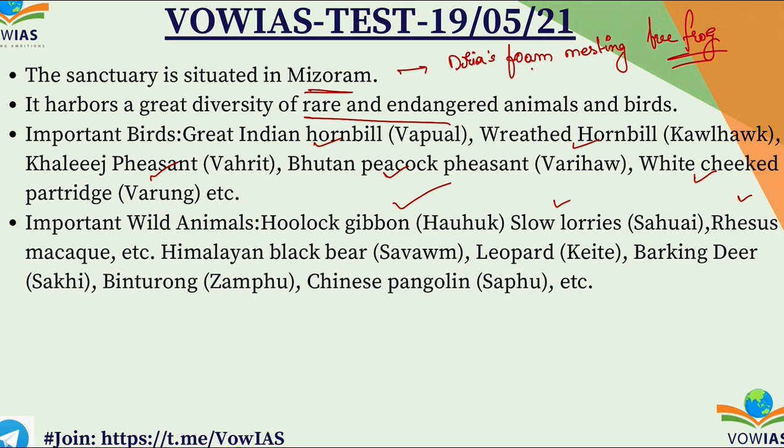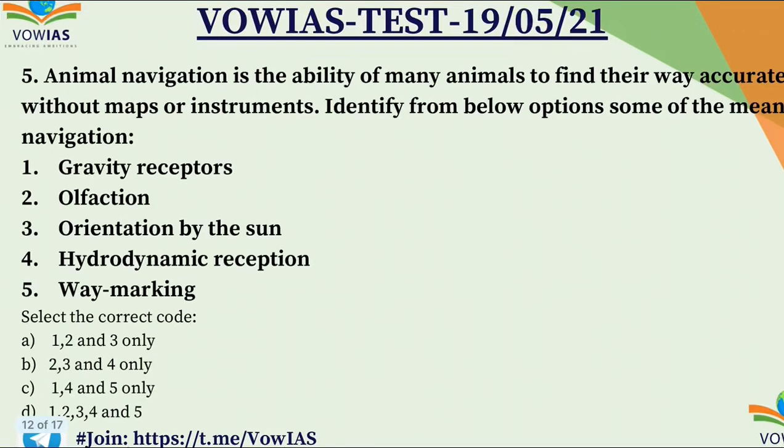Okay, right. After this question, now let's see the last question of the day, the fifth question. Animal navigation is the ability of many animals to find their way accurately without maps or instruments. Identify from below options some of the means of navigation. 1. Gravity receptor. 2. Olfaction. 3. Orientation by the sun. 4. Hydrodynamic reception. 5. Way marking. So here we have to choose the correct option.